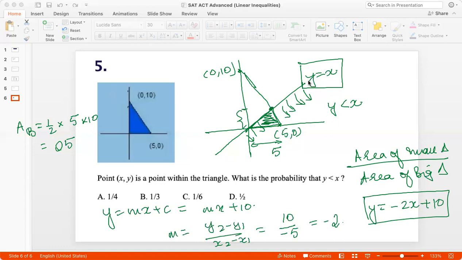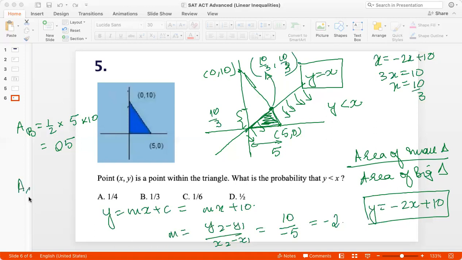And the equation of this line is y equal to x. So I can say x is equal to negative 2x plus 10. 3x is 10. So x is 10 by 3. Since y and x are equal here, this point is (10/3, 10/3). Which means that the height for the triangle is 10 by 3, the y coordinate of this point.